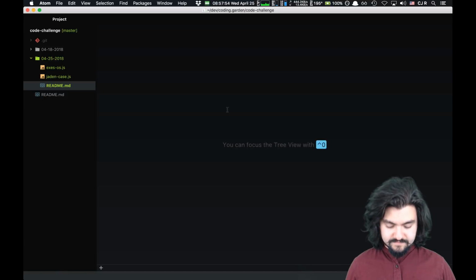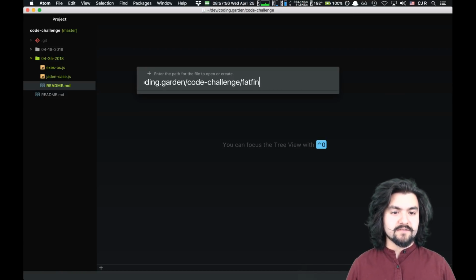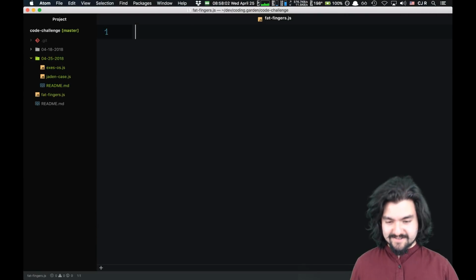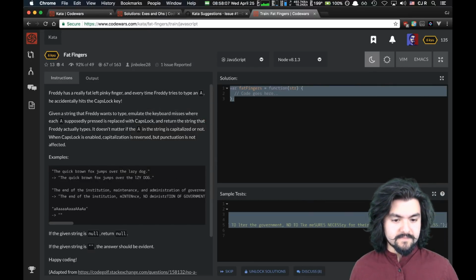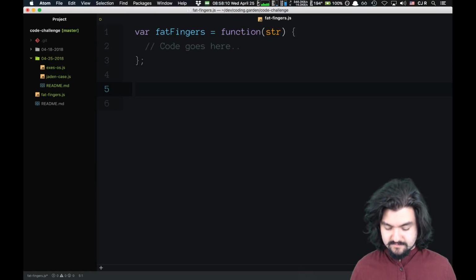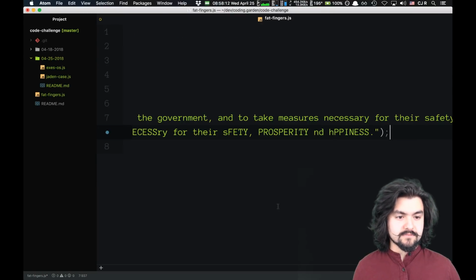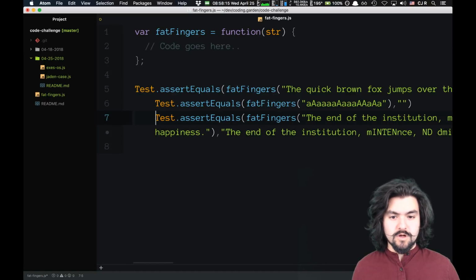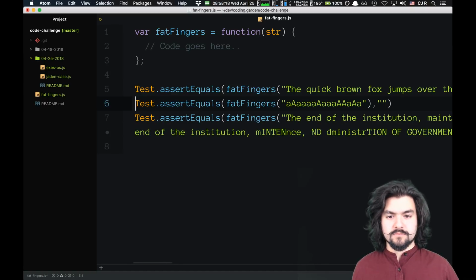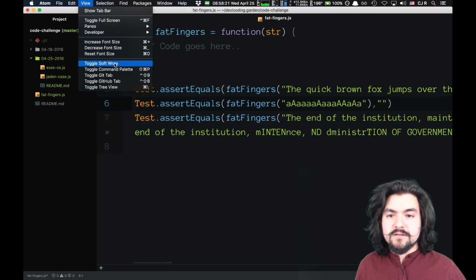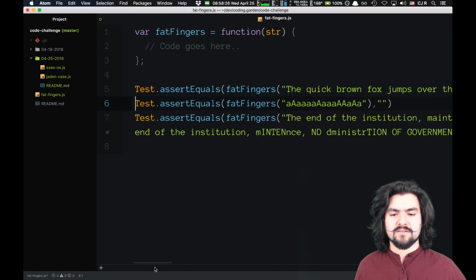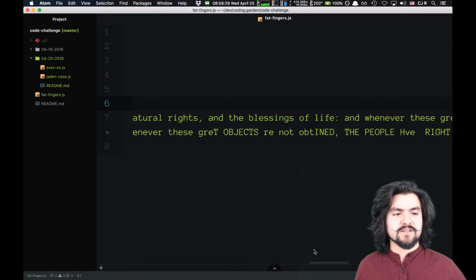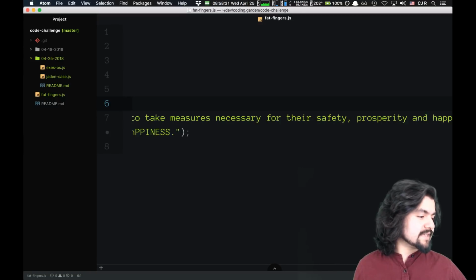So let's create a new file. Call it fat-finger. Is that what it's called? Yeah, fat-fingers.js. So we've got our function. Let's take our tests. Whoa. I'm going to turn off word wrap. Wow. So this string is so long that it wraps anyway. Oh, it's the second value.